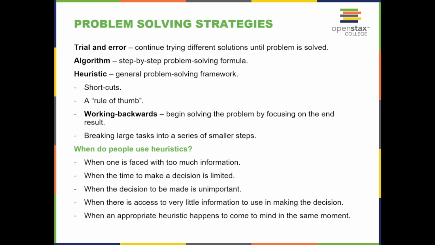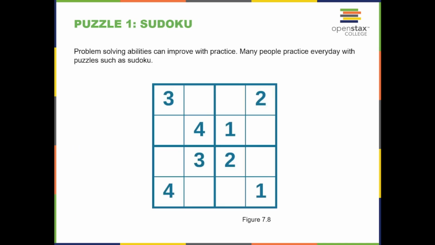When do people use heuristics? When one is faced with too much information, when the time to make a decision is limited, when the decision to be made is unimportant, when there is access to very little information to use in making the decision, when an appropriate heuristic happens to come to mind in the same moment.